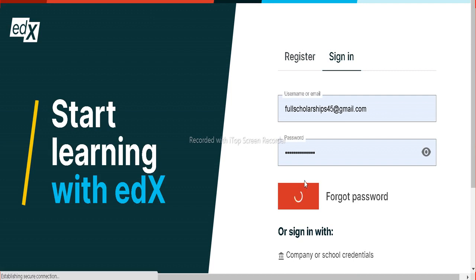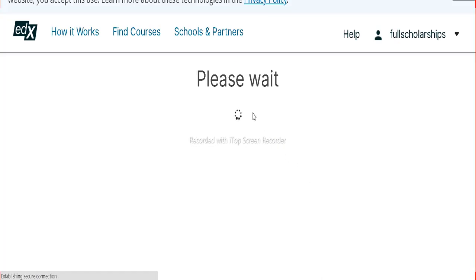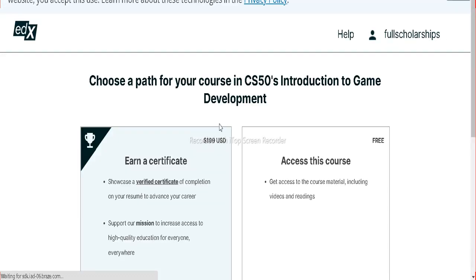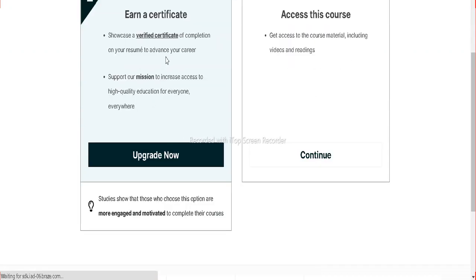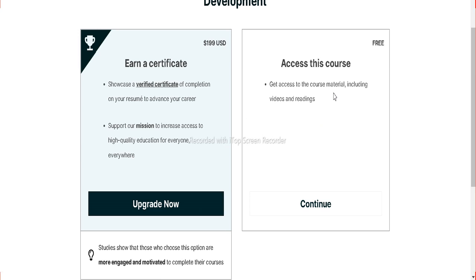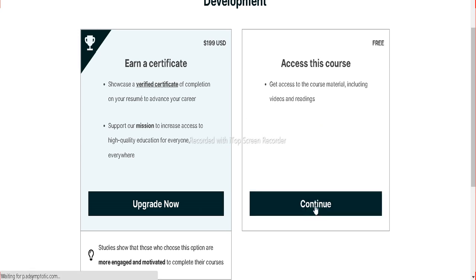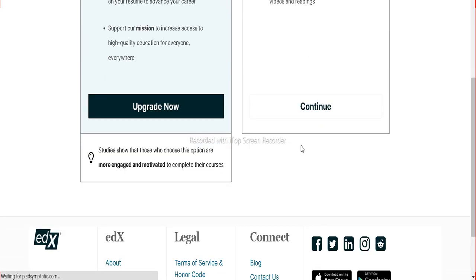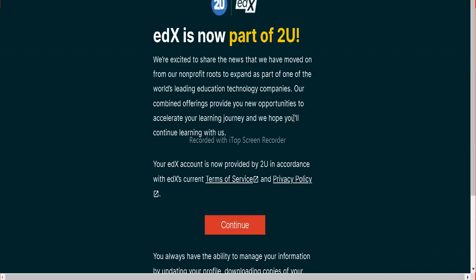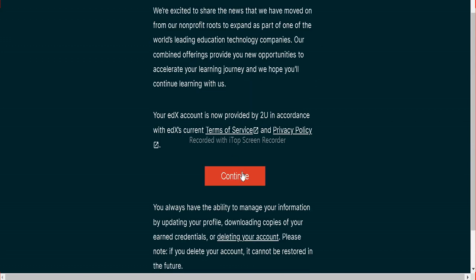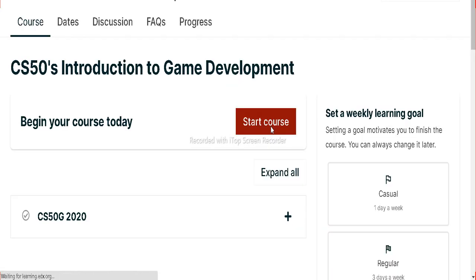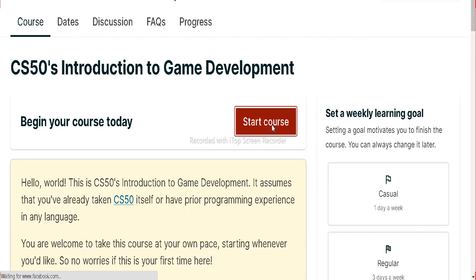It will take us to the login page. While we have to enroll, hit that enroll. Now you can check, I don't want the certificate right now. I want to access this course completely free. Click on this continue. Later on, you can also go to the advanced level where you can get the scholarships and the certificates too. Now edX is a part of 2U. Click on this continue button. So you can click on this start course,